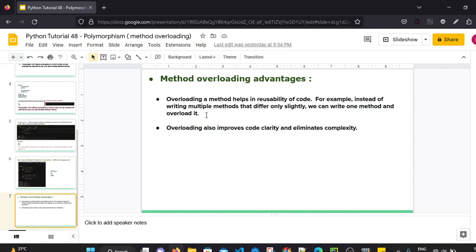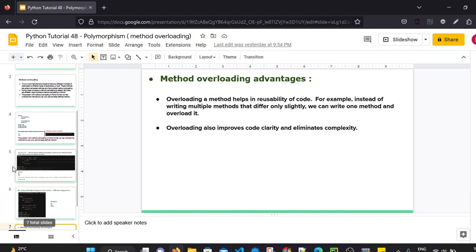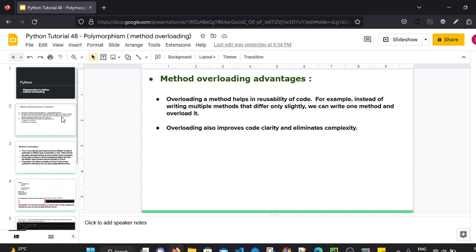What are the advantages of method overloading? It helps reusability of code. Overloading a method helps in reusability of code. For example, instead of writing multiple methods that differ only slightly, we can write only one method and overload it. Overloading also improves the code clarity and eliminates complexity. So this is how we can achieve method overloading in Python.